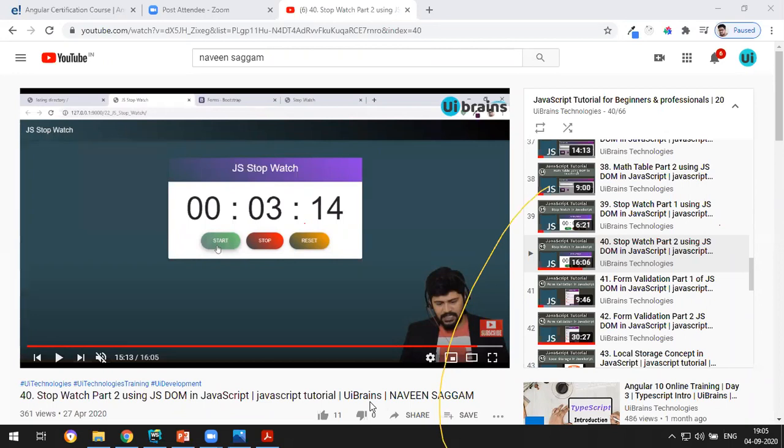In NgRx, the Angular 8 version is a little complex to create the semantics like dispatchers, actions and all. So Angular 10 along with NgRx 10 has come, which has a command line. Just like Angular CLI, they have NgRx CLI, where with commands we can create the actions and all this. So I'll show you the differences between them.